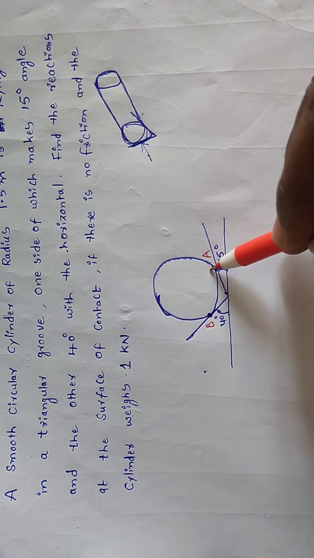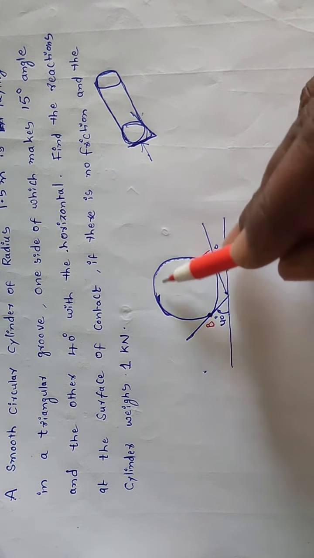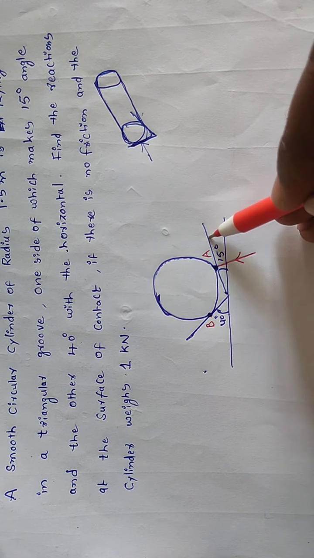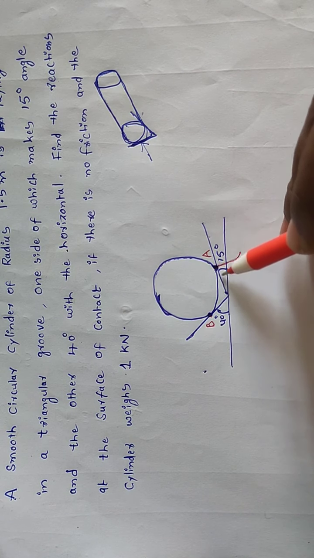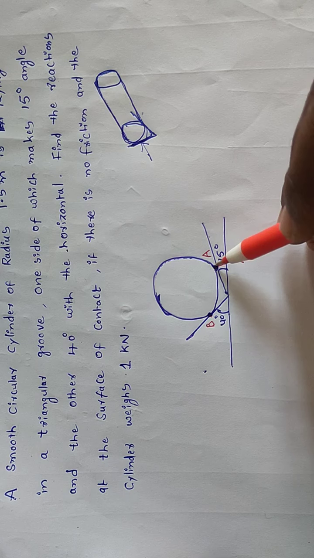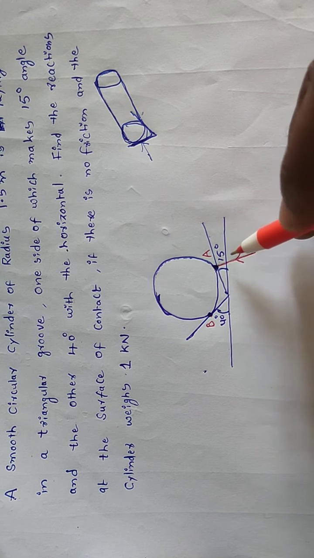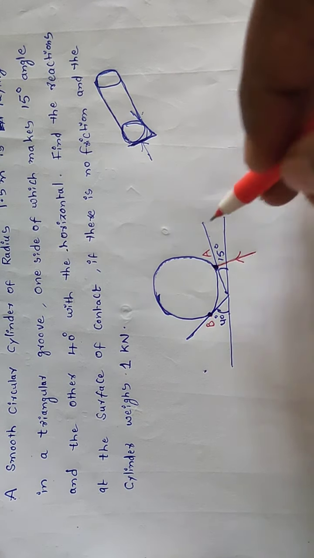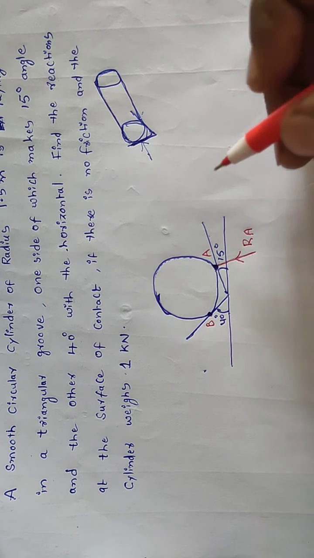So some force it is applying on this triangular groove wherever it makes contact. So this triangular groove also will give some reaction force according to Newton's third law. That reaction force here we are assuming RA. We have to find out these reaction forces.